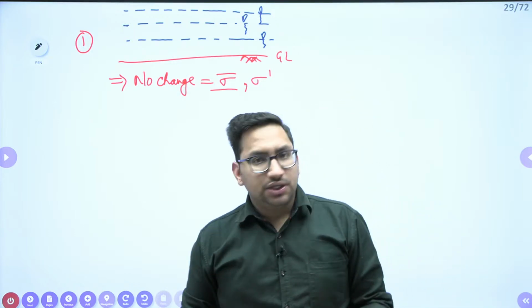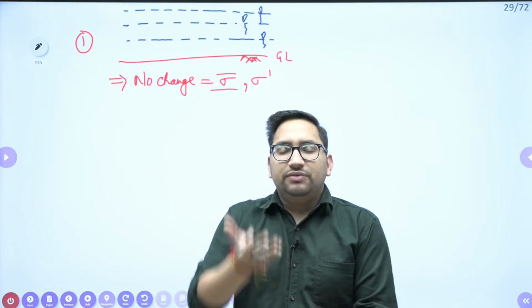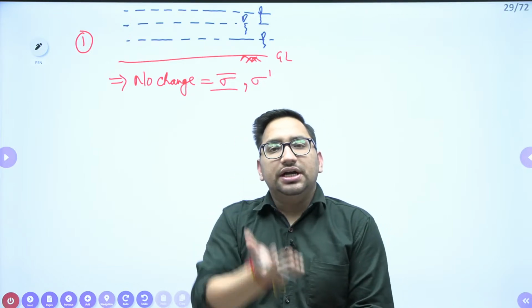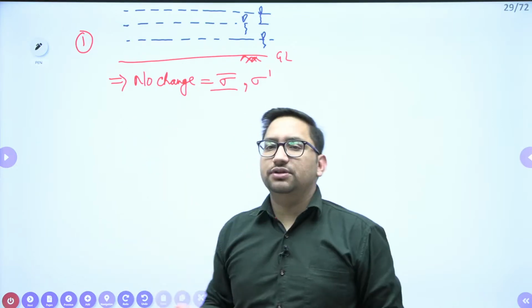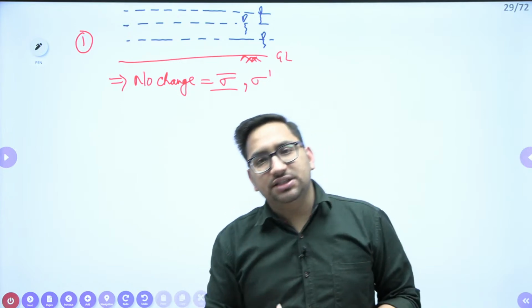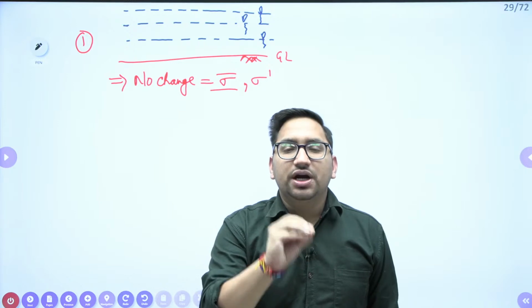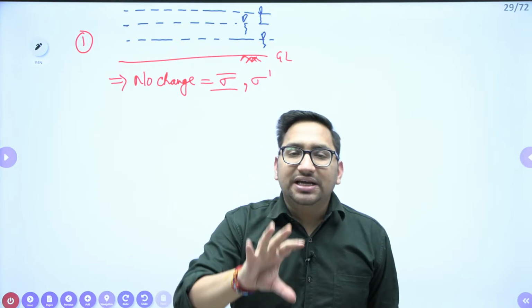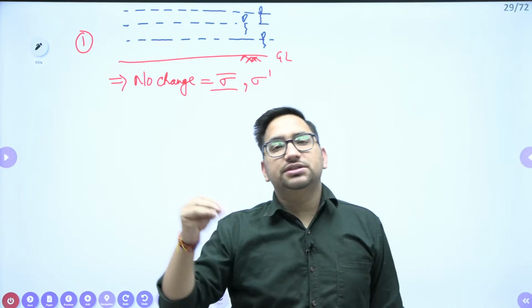Sometimes the examiner asks questions where this type of condition will arise, like in a river. You can see in a river, the water table is above ground level. So if the level of water is changing in different seasons, there will be no change in effective stress at any particular depth. Why? As you know, if the water table is decreasing or increasing, the total stress and pore water pressure value are going to deviate by the same amount. So effective stress is finally going to remain the same.